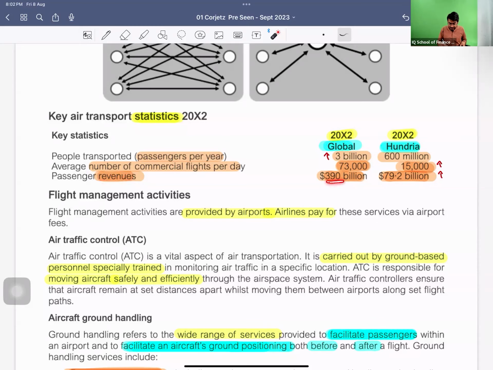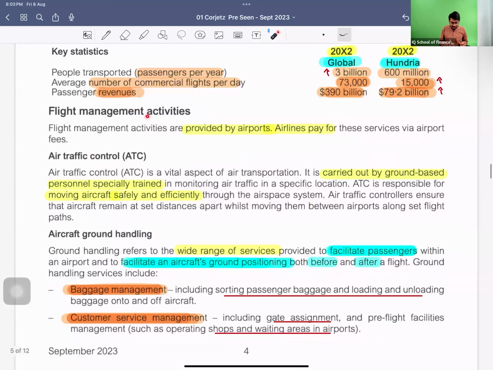Passenger revenues were 390 billion dollars globally, and 79.2 billion dollars within Hundria only. So it tells us that the airline industry of Hundria is a big, substantial industry as compared to the global one. Flight management activities are provided by the airport.